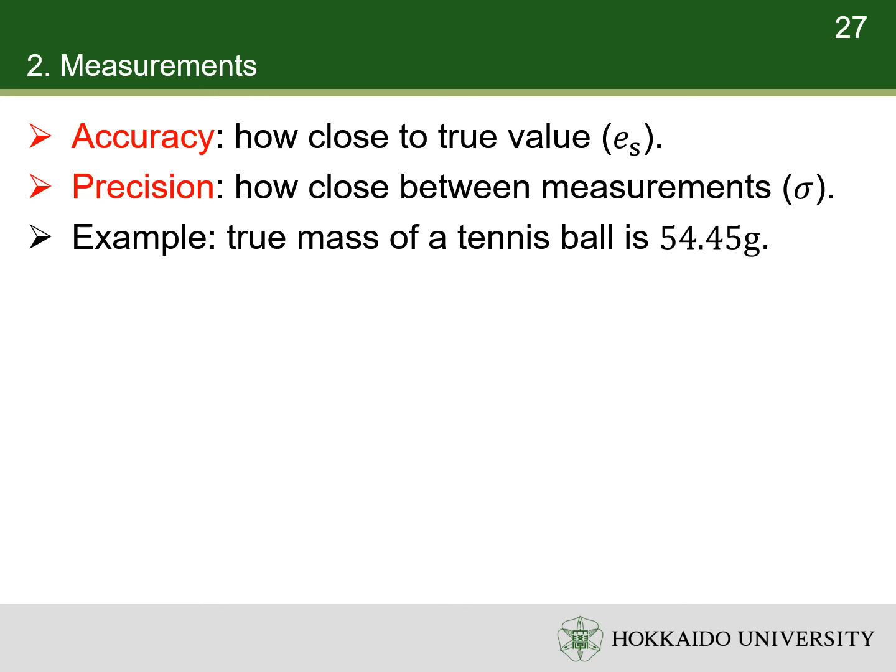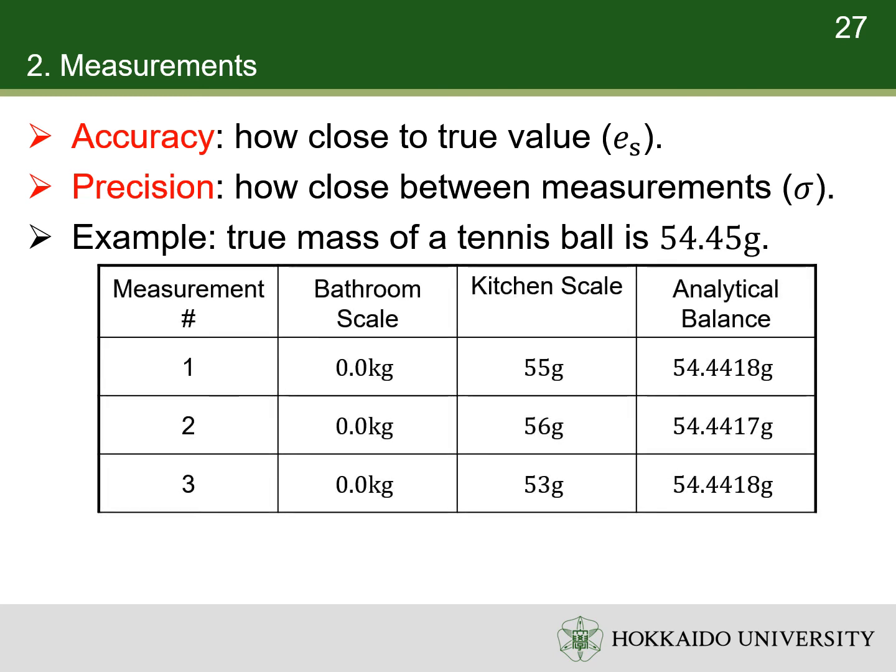For example, suppose there is a tennis ball whose true mass is 54.45 gram. A bathroom scale has a sensitivity of 0.1 kilogram. The measured masses are 0.0 kilogram every time. Thus, it has a poor accuracy, but its precision is good.